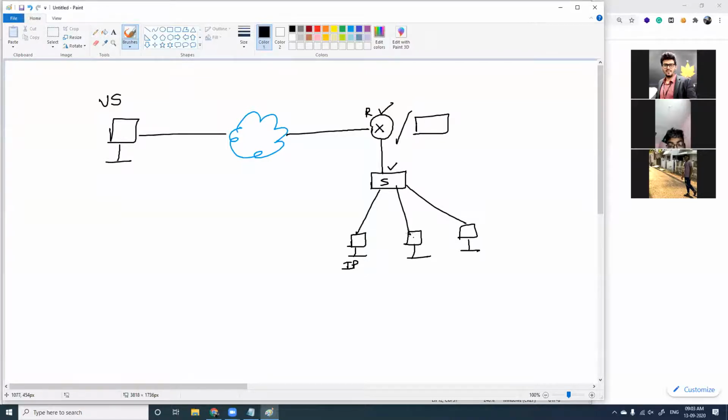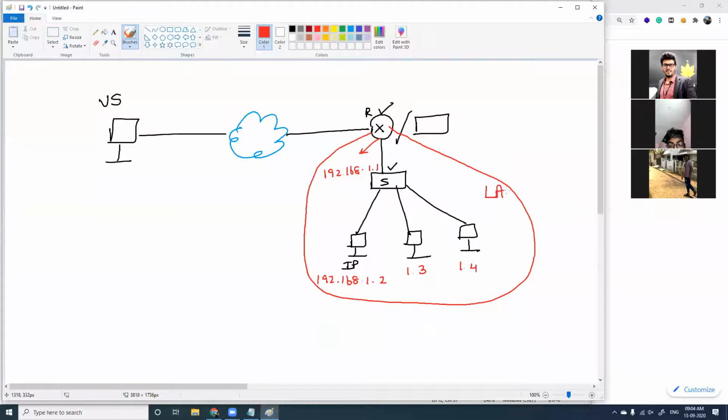Fine. As an attacker here, you need to understand you will be having an IP address here, 192.168.1.2. This is 1.3 and this is 1.4. And I told you your router's default gateway IP address will be 192.168.1.1. So you have an architecture like this, which is inside the LAN. This is your local area network, and your router will also have another IP address, which is assigned by your ISP.